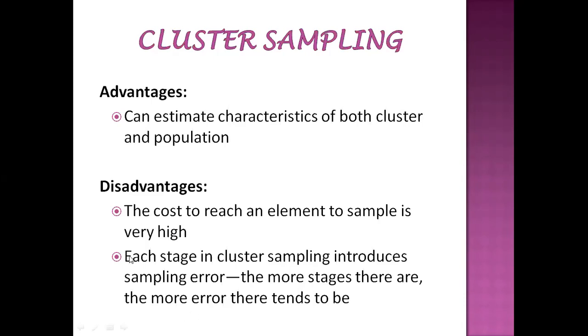And the second disadvantage: each stage in cluster sampling adds sampling error. For example, when you divide the clusters, we will get some errors. We will come to know about that after completion of this class, what is meant by sampling error and what some types of errors are. Okay. And the more stages, the more errors.